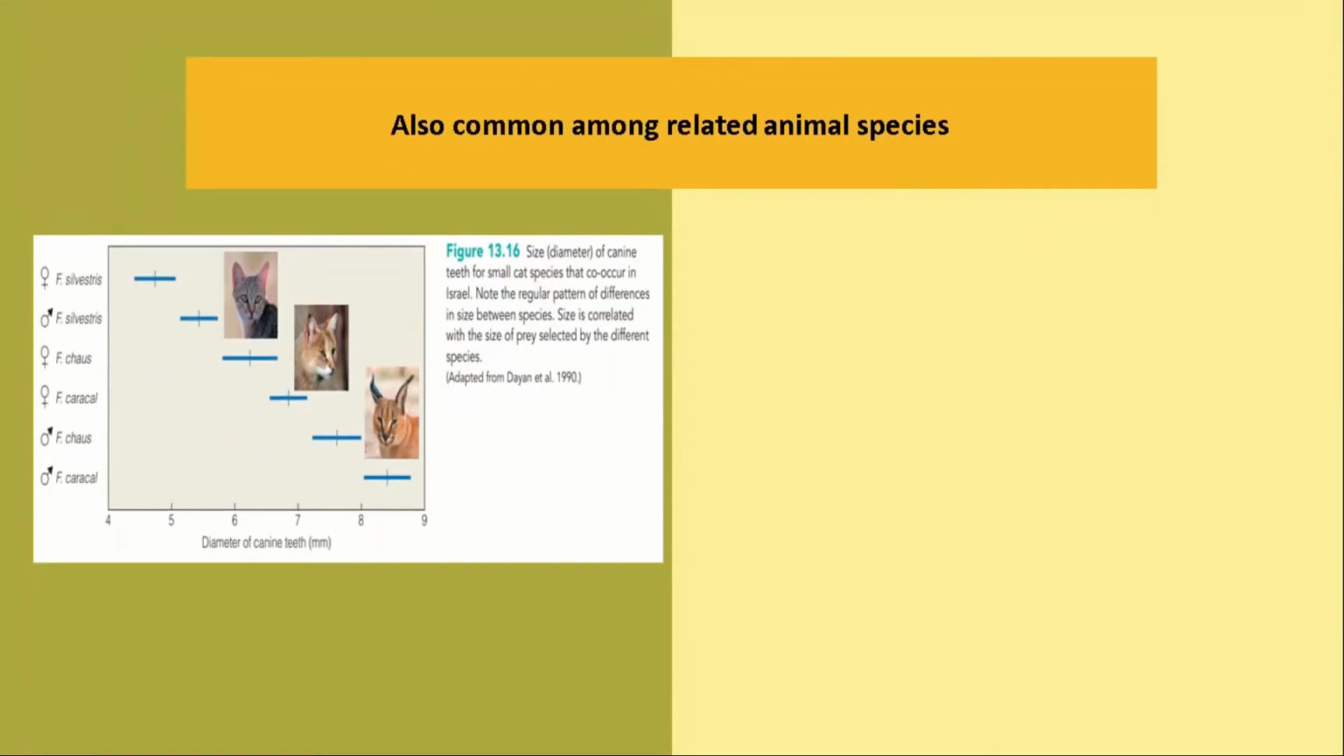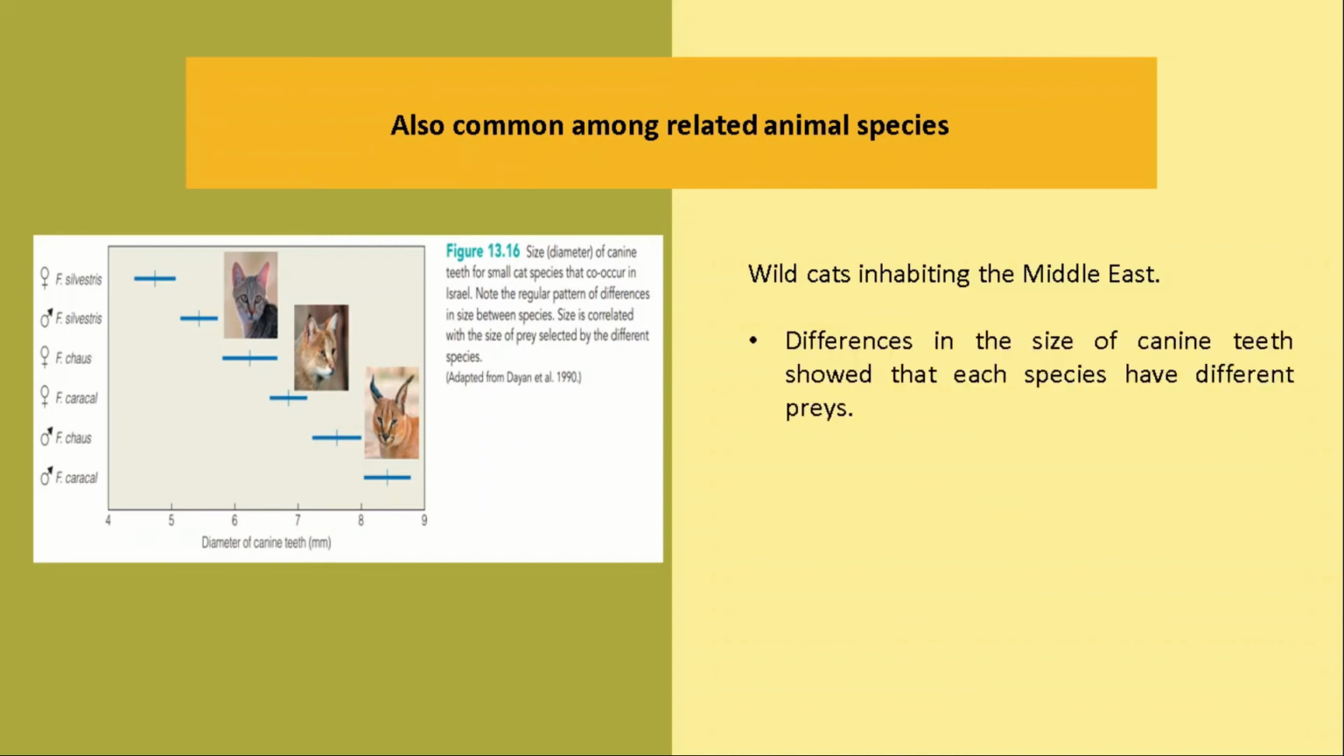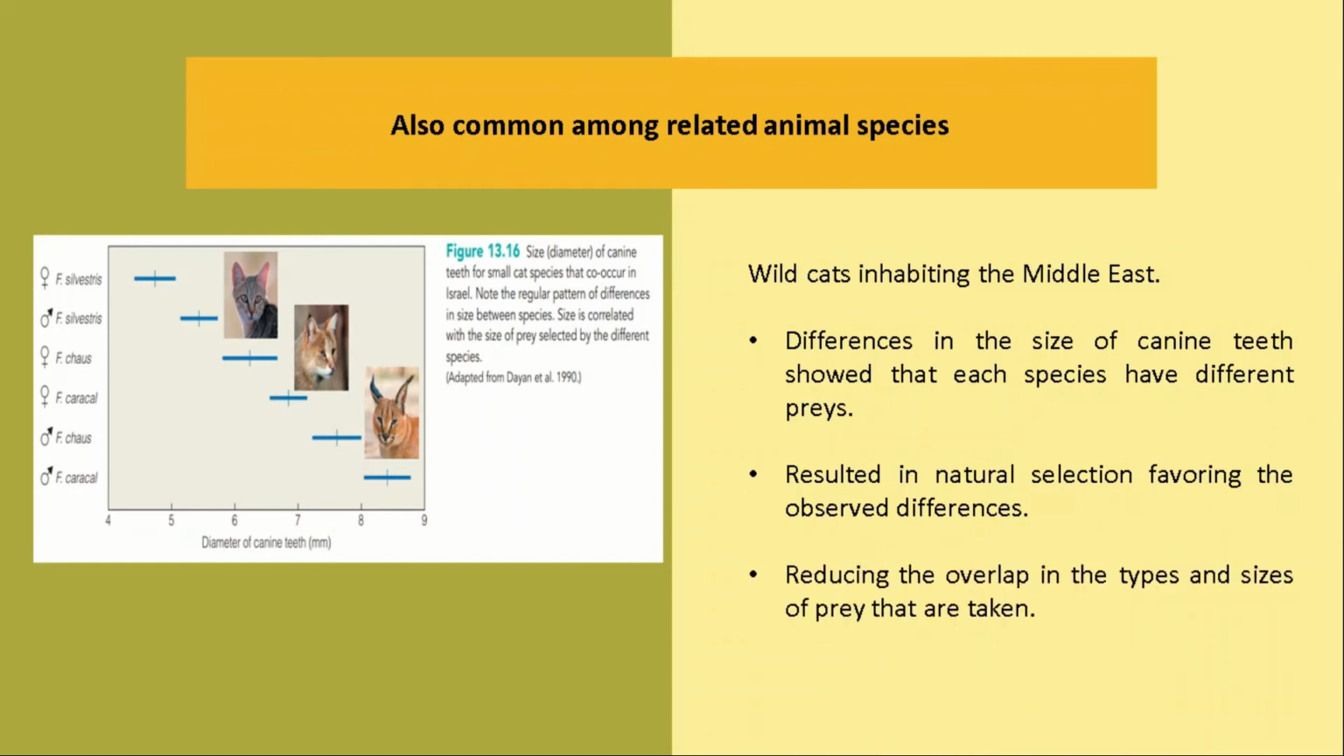Apparent resource partitioning is also common among related animal species that share the same habitat and draw on a similar resource base. For example, wildcats inhabiting the Middle East. Differences in the size of canine teeth among wildcat species showed that each species has different prey. Intraspecific and interspecific competition for food has resulted in natural selection favoring the observed differences, thereby reducing the overlap in the types and sizes of prey that are taken.